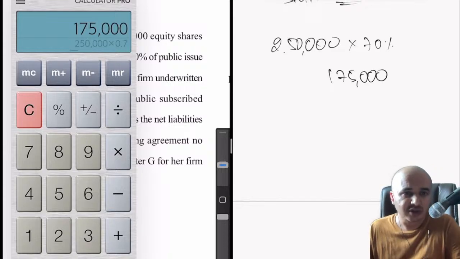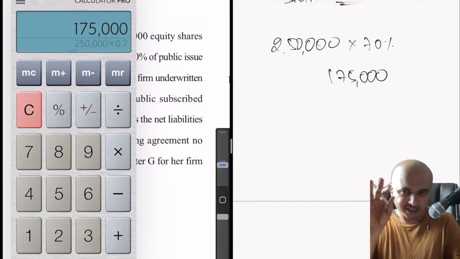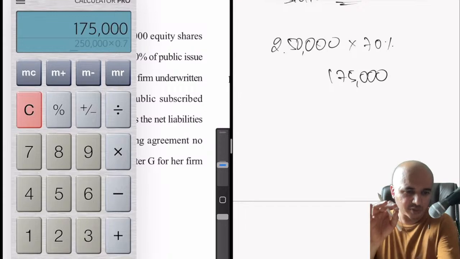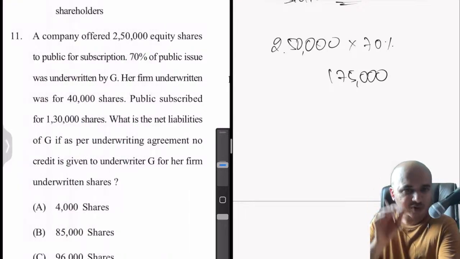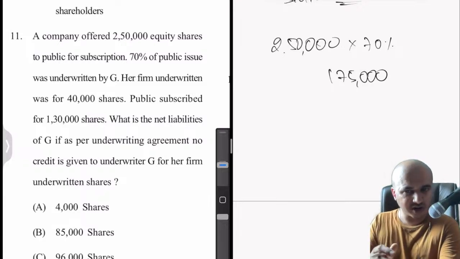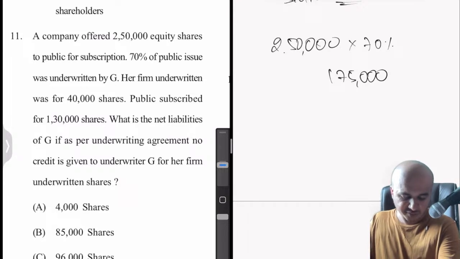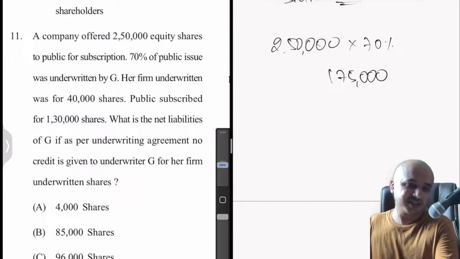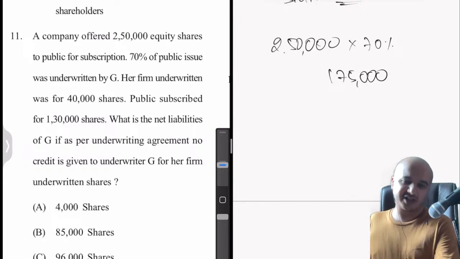Okay, so now out of this there is some firm underwritten shares as well. That means no matter how many shares or how many applications you get from public, the underwriter will definitely subscribe to some amount of shares. That is what is called firm underwriting shares. In this case her firm had underwritten 40,000 shares. Now they say public subscribed for 1,30,000 shares.